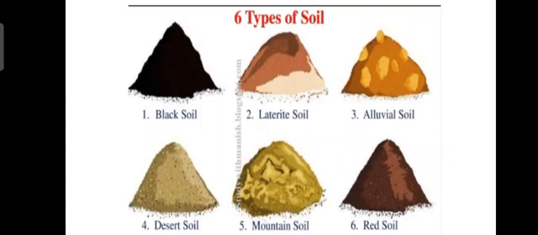Students, today we will start the different types of soils. We will discuss the different types of soils which are found in India. So let us begin. There are 6 different types of soils found in India: black soil, laterite soil, alluvial soil, desert soil, mountain soil, red soil. These are the 6 different types of soils which are found in India.